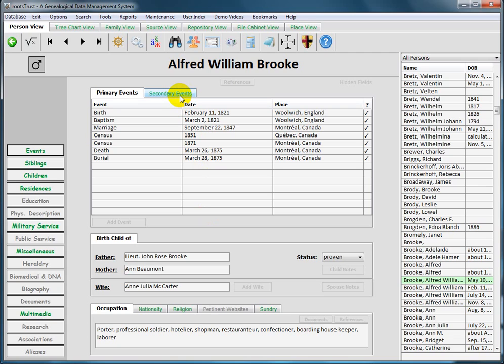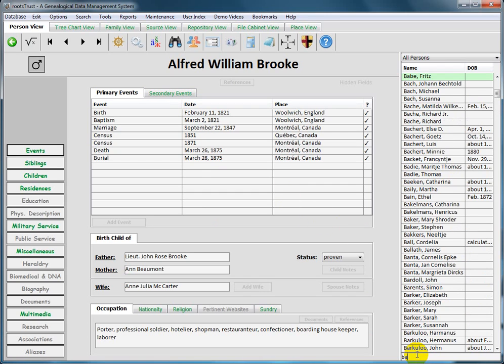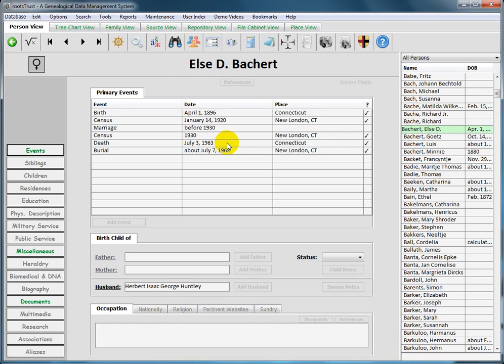So now we move on to a child to adoptive parents relationship. And I need to change people here. Elsa Bachert. Her mother died when she was a small child, and she was adopted by a married couple, William and Caroline Emmerich, around 1900 in New London, Connecticut.